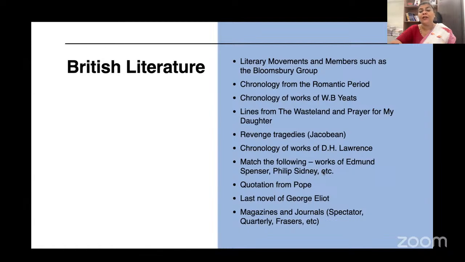And match the following of Edmund Spenser's works, Philip Sidney, a quotation from Alexander Pope, about the novels of George Eliot, the last novel, and also some familiar magazines and journals, Spectator, Quarterly Review, Fraser's Magazine, etc. So these are all expected things.